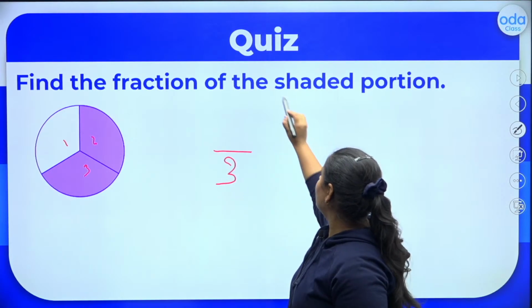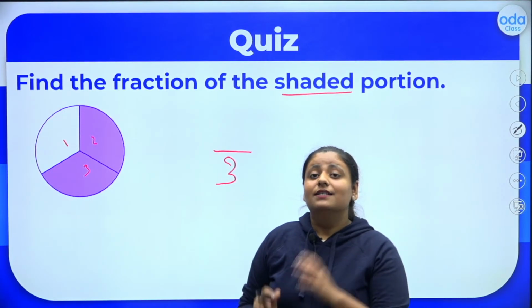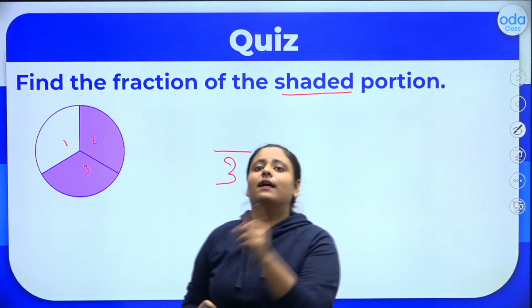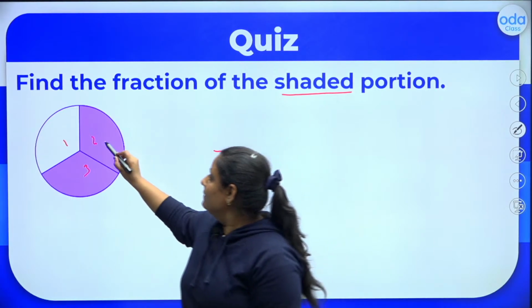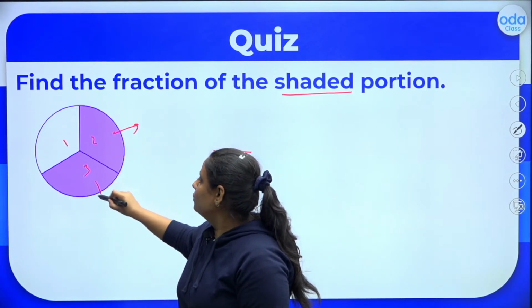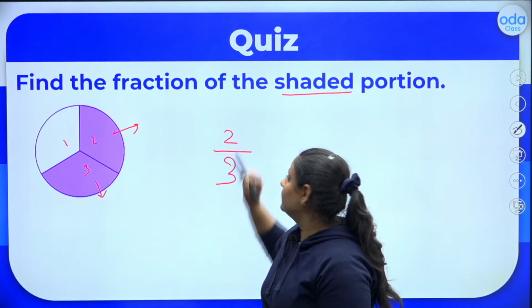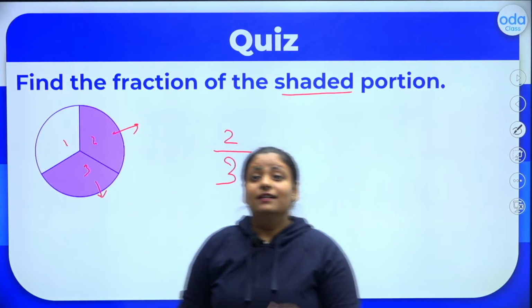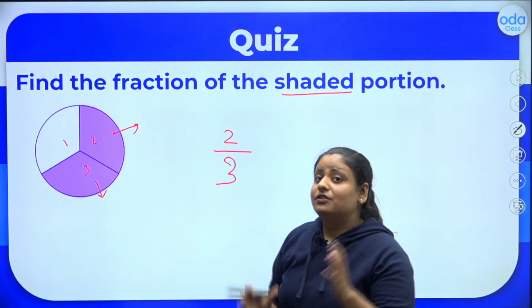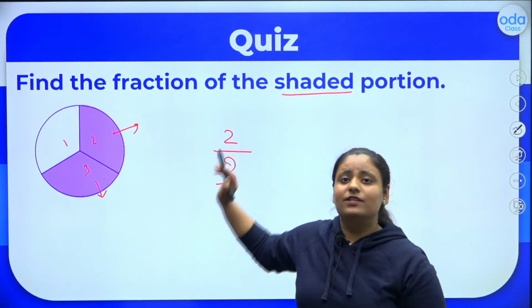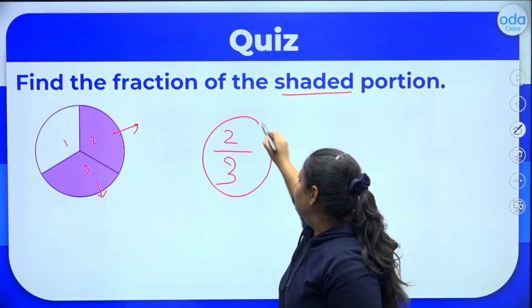And we are talking about the shaded portion. So how many parts are shaded? That becomes your numerator. So how many parts are shaded? 1 and 2. We will write it here in the numerator. So I hope all of you are clear. So what is the fraction for the shaded portion here in this question? It is 2 by 3.